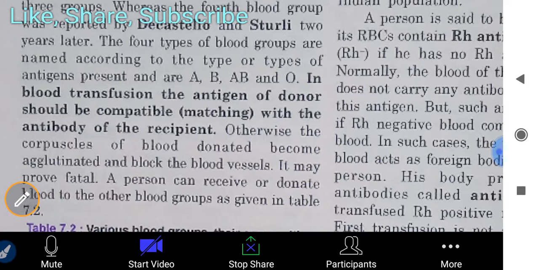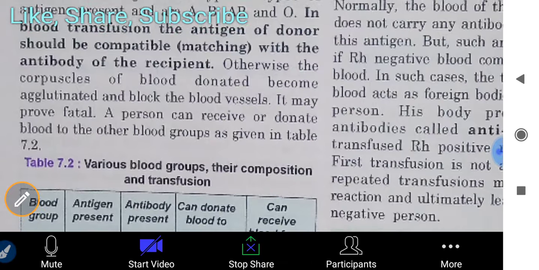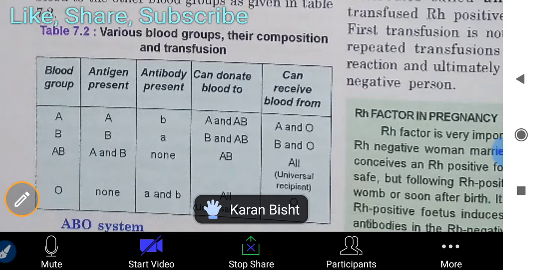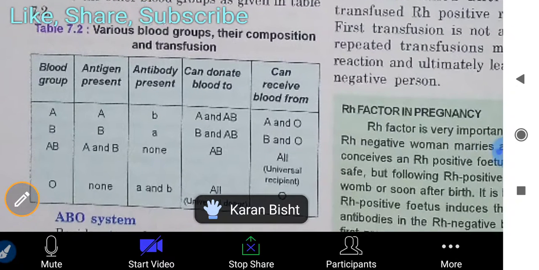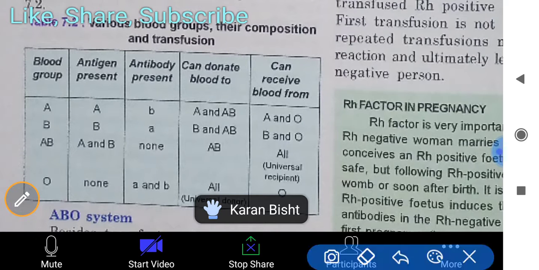A person can receive or donate blood to the other blood groups as given in table 7.2. So now you can understand the various blood groups, their composition and transfusion. In blood group A, antigen A is present and antibody B. This is important for all of you: it can donate blood to A and AB, and you can match with your own blood groups also.